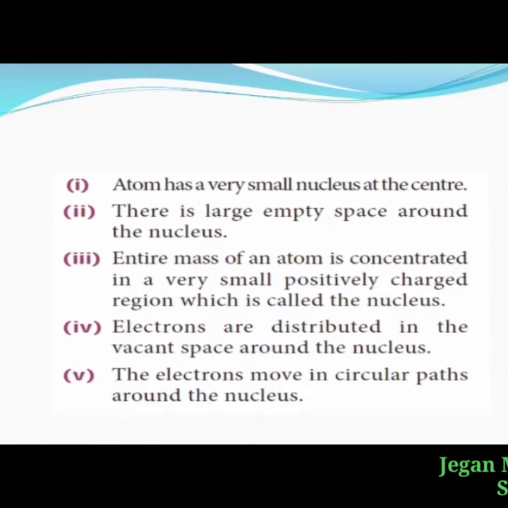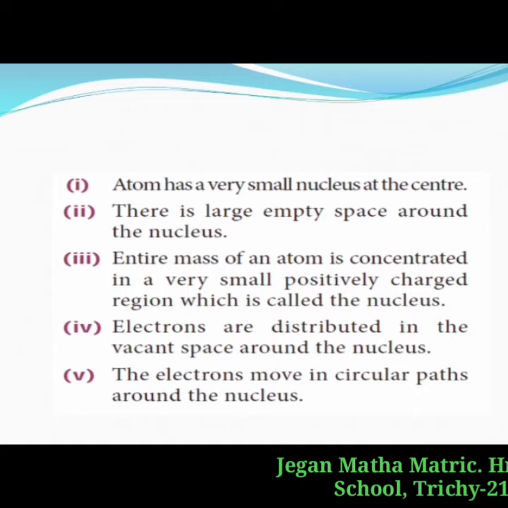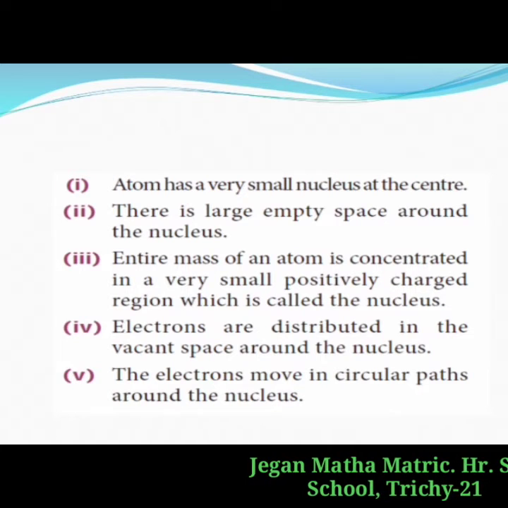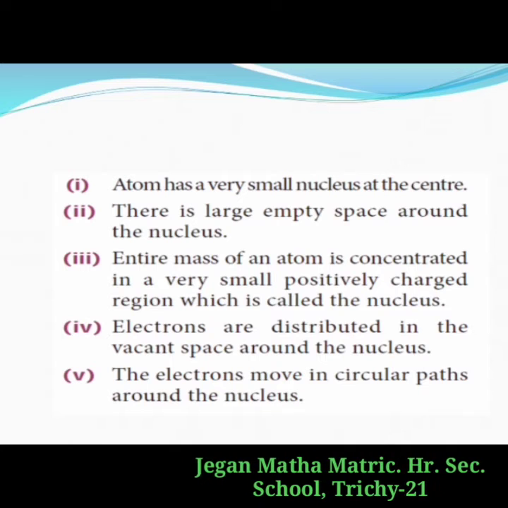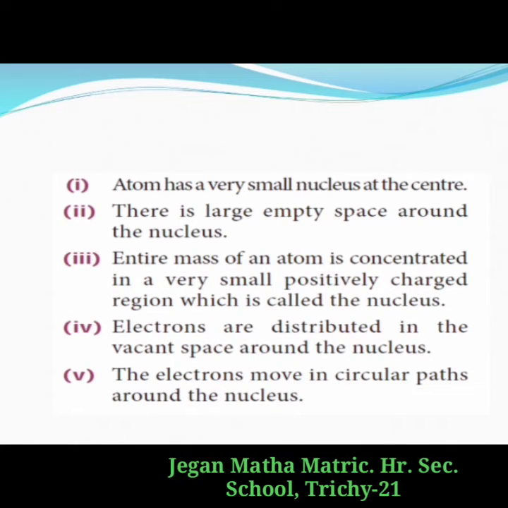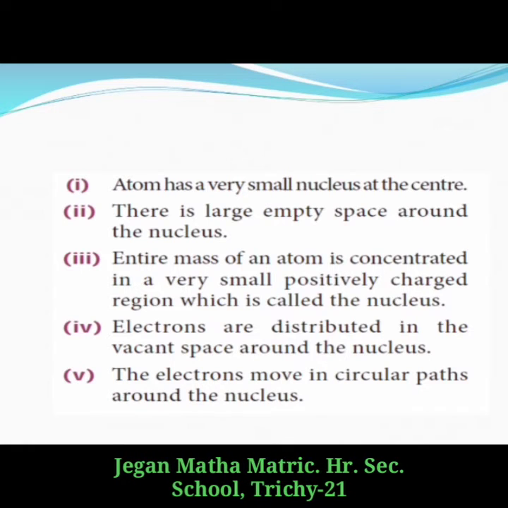The entire mass of an atom is concentrated in a very small positively charged region, which is called the nucleus. So the atom contains large empty space. There is a positively charged mass at the center of the atom known as the nucleus. The size of the nucleus of an atom is very small compared to the size of an atom.